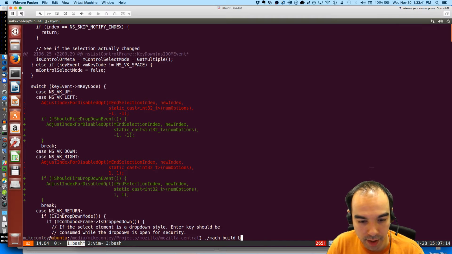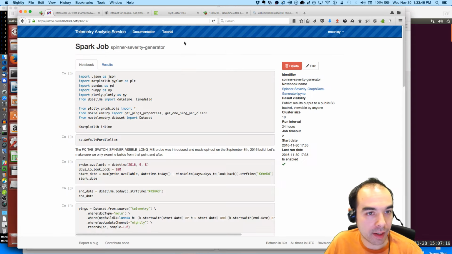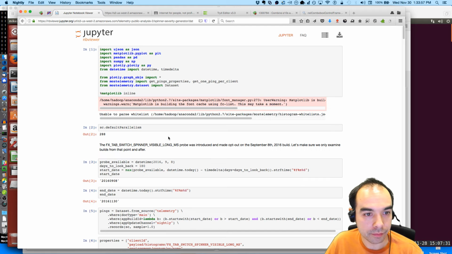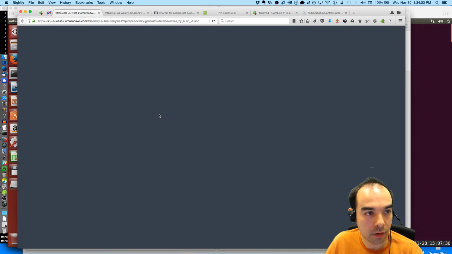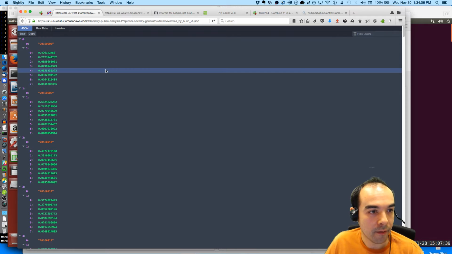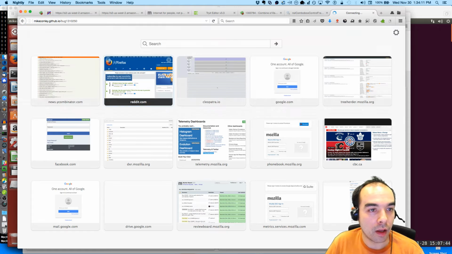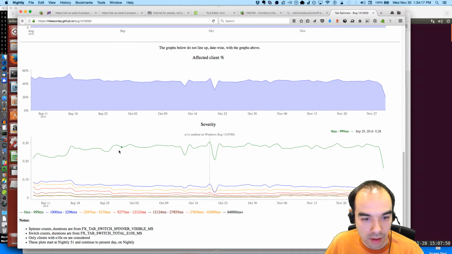Let's try building that. Mach build binaries to build. How's my data going? Ooh, I might have data. Yes, I have data. Excellent. The reason I wanted this data is this is completely unrelated. Got this graph of tab spinner severities. Yeah, that's what I wanted to see.